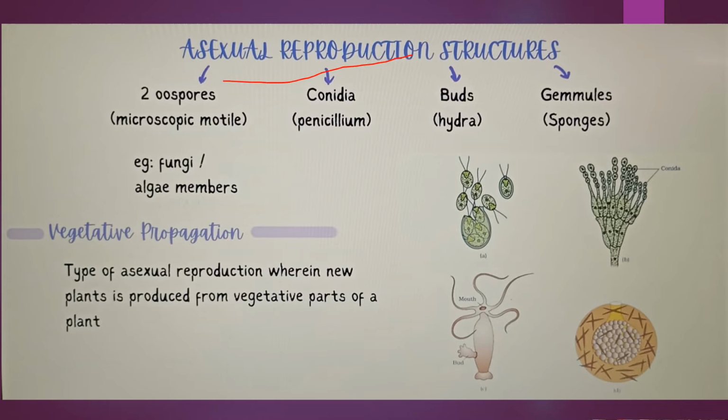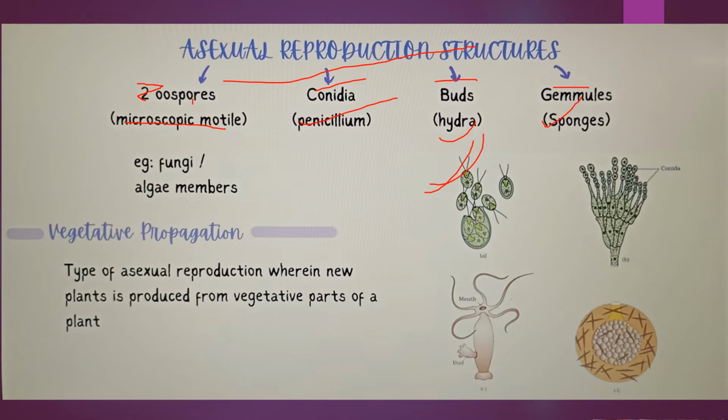The structures of asexual reproduction we have, it is Z, okay? Zoospores, conidia, buds, gemmules. We can give the example: zoospores as microscopic motile structures, conidia in penicillium, buds in hydra, gemmules are found in sponges. This is in your NCERT book, this diagram, same.